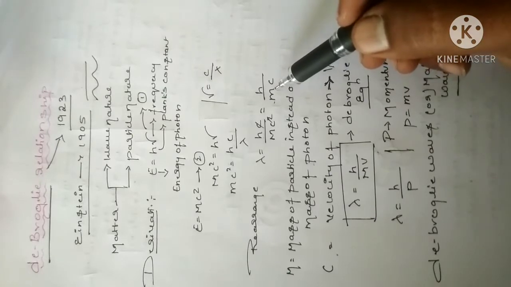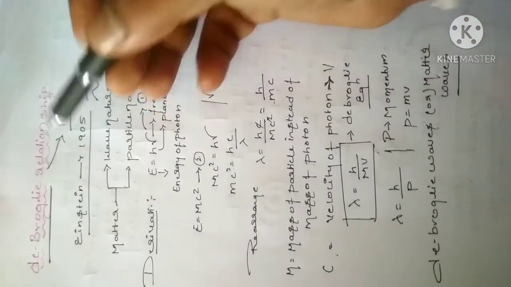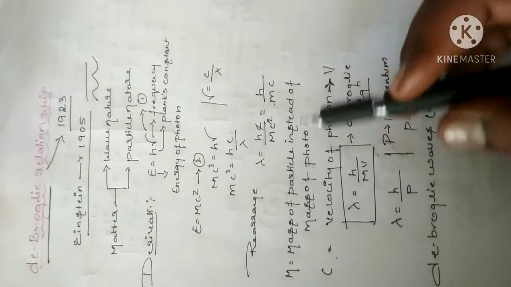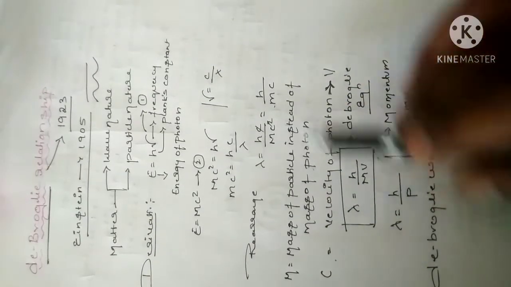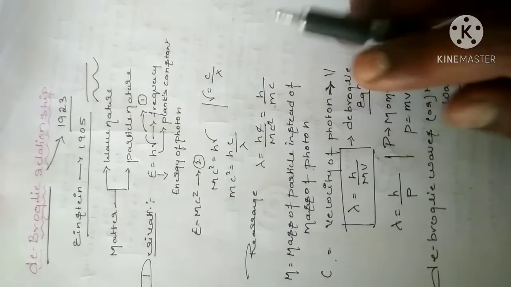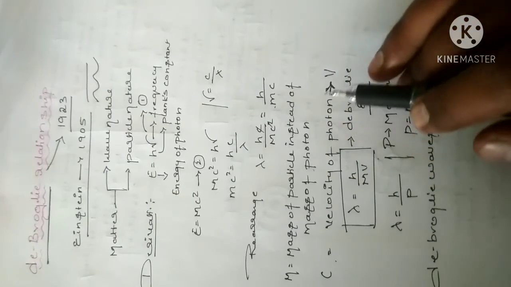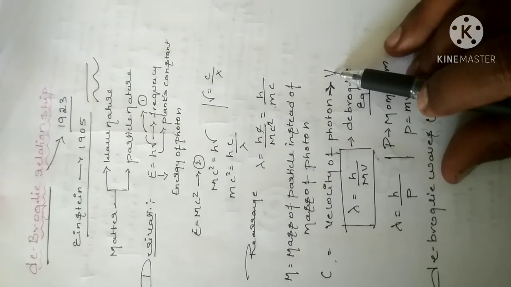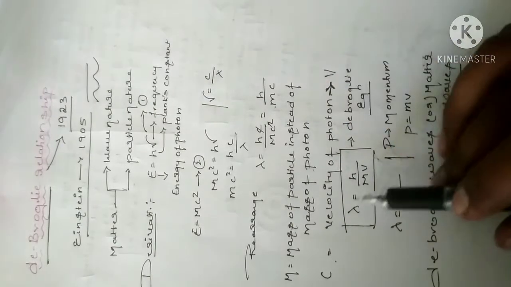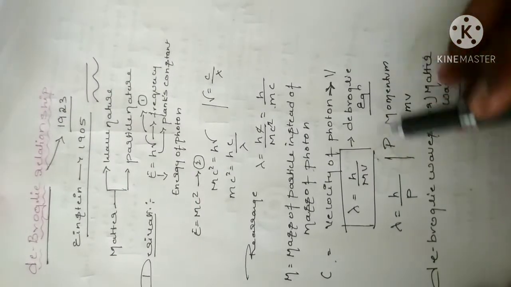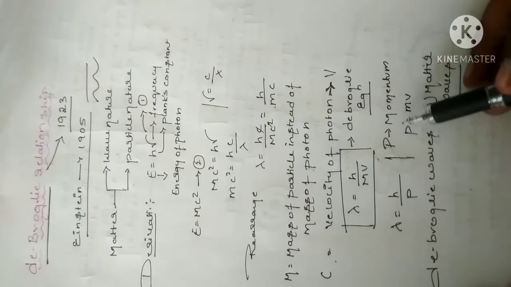We get lambda is equal to h by mc. Here m is the mass of the photon, but instead of the mass of the photon, de Broglie takes the mass of the particle. Similarly, c is the velocity of light, but instead of the velocity of the photon, you take the velocity of the particle, which we denote by v. If you substitute in the above equation, we get lambda is equal to h by mv. This is the de Broglie equation. mv we can also call p, which is momentum.